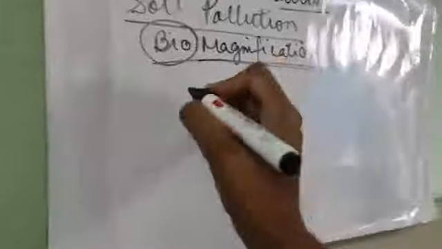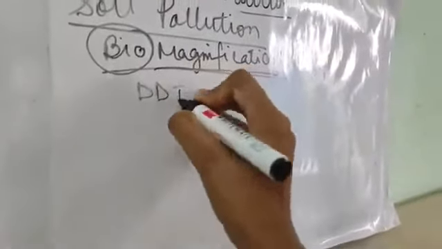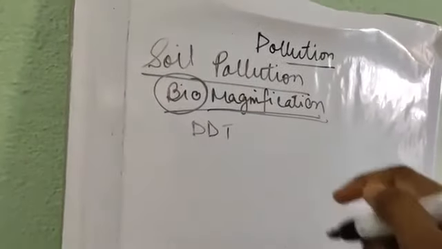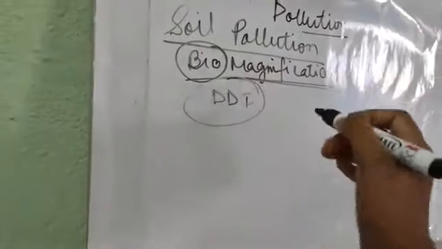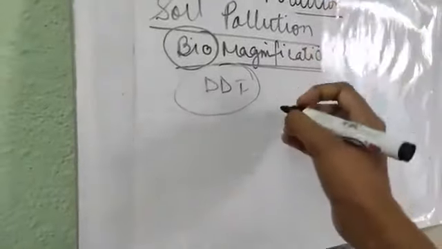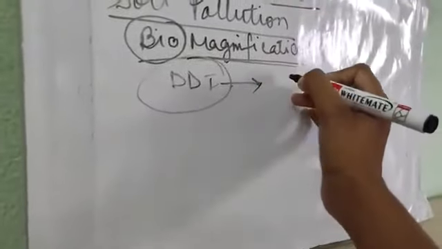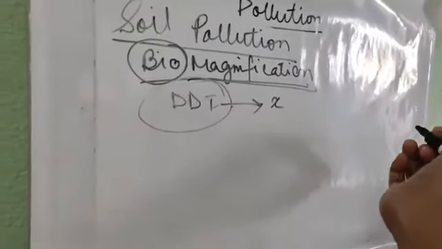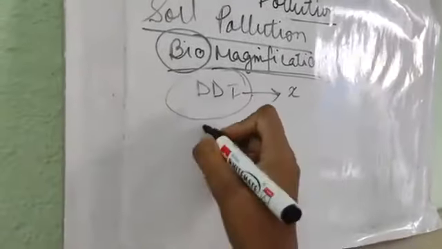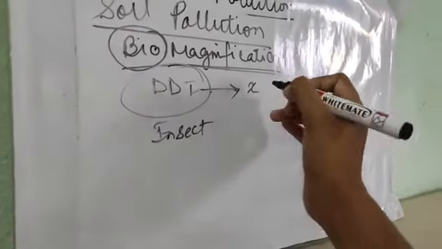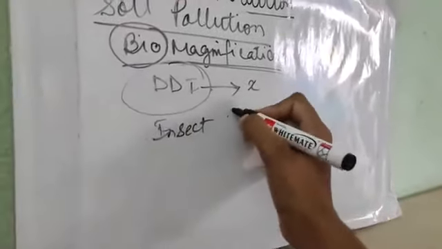See, DDT is a type of pesticide we use, right? Now DDT is being sprayed on the soil. Suppose it contains X amount of toxic substance. Now one insect is eating 4 grass.